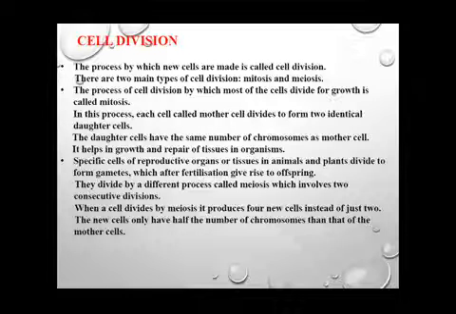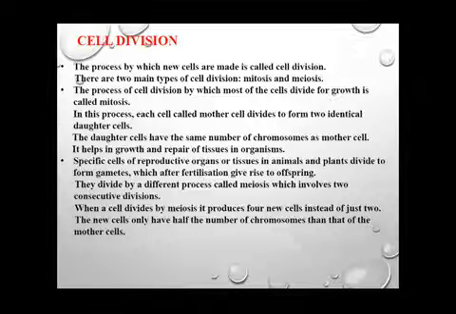Okay students, although you must be finding this portion a little bit tough, this is explained in detail in class 10th and in class 11th. For the time being we will understand it with the help of the diagram which I will show you. First of all, let us see what is happening in meiosis.